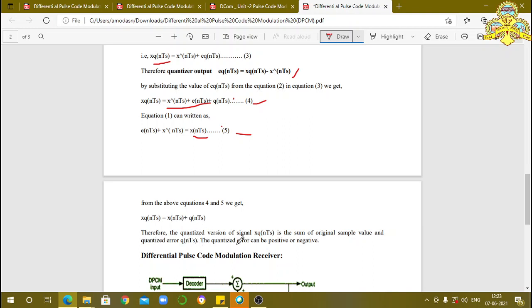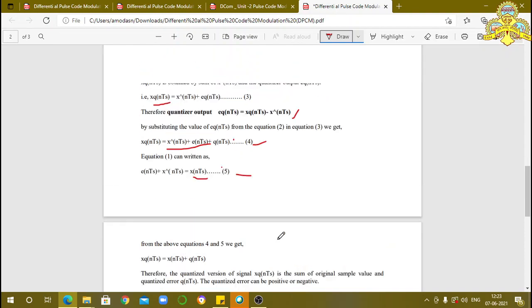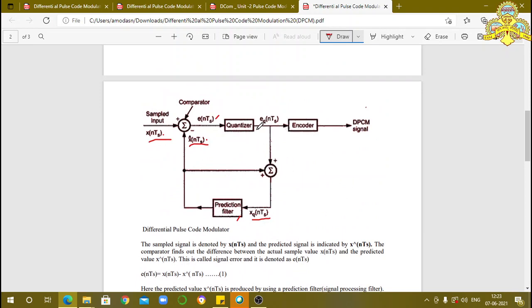Therefore, the quantized version of the signal, XQ of nTs, is the sum of the original sample value and the quantization error Q of nTs. The quantization error can be positive or negative. Here, the input to the quantizer is the difference between X of nTs and X cap of nTs, because E of nTs is input to the quantizer. E of nTs is equal to X of nTs minus X cap of nTs. Therefore, the difference signal is present here.